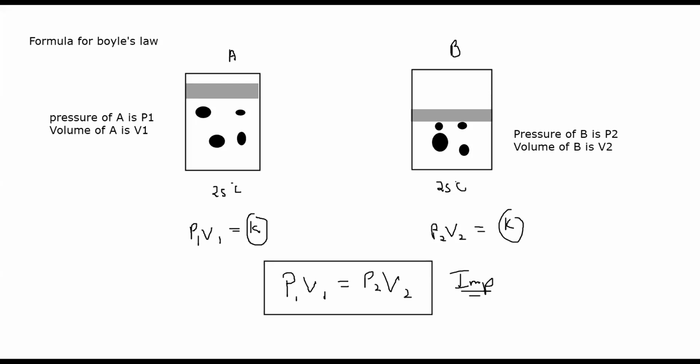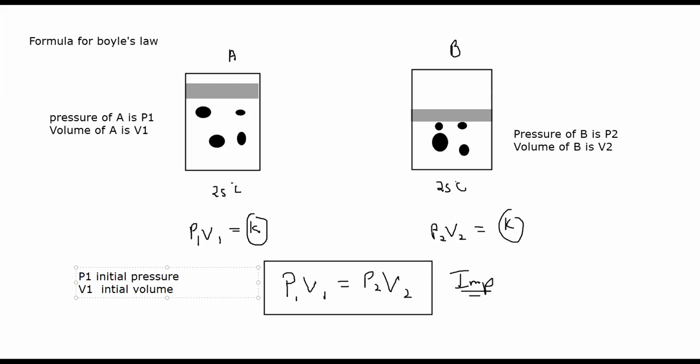P1, what is P1 here? P1 is the initial pressure, the first pressure. V1 is the initial or starting volume.